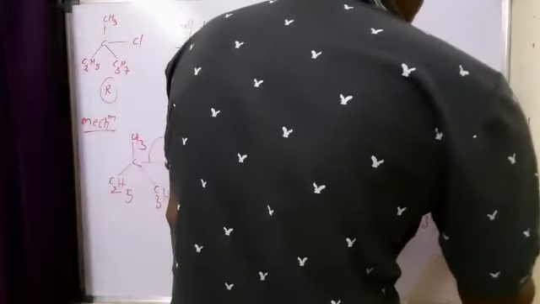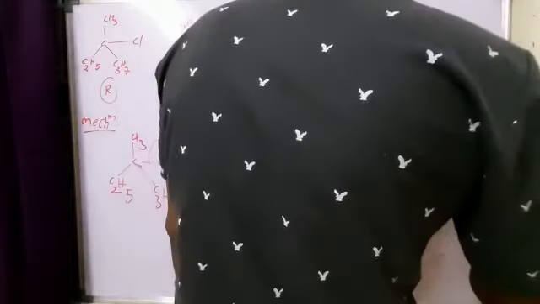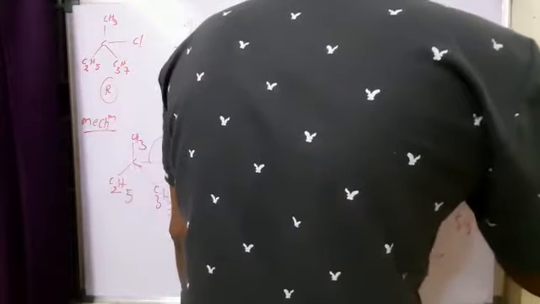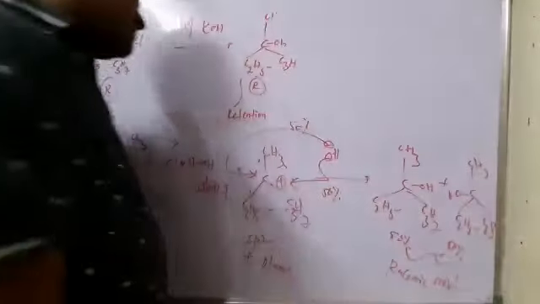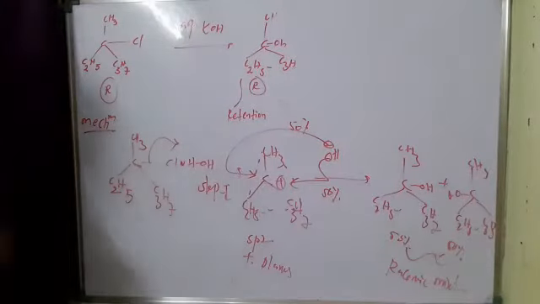So our products are also in the same 50-50 percentage. This is called a racemic mixture. Racemic mixture formation takes place.